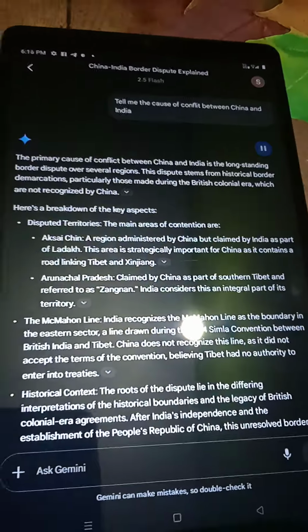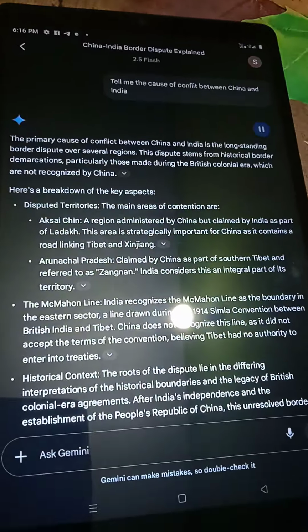The primary cause of conflict between China and India is the long-standing border dispute over several regions. This dispute stems from historical border demarcations, particularly those made during the British colonial era, which are not recognized by China. Here's a breakdown of the key aspects. Disputed territories. The main areas of contention are Aksai Chin, a region administered by China but claimed by India as